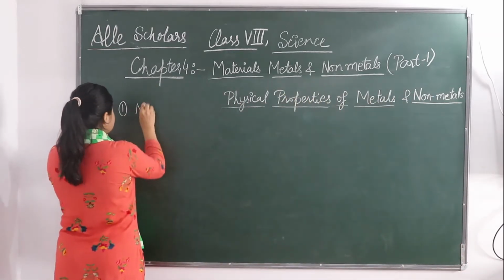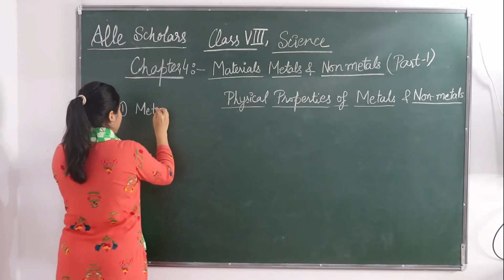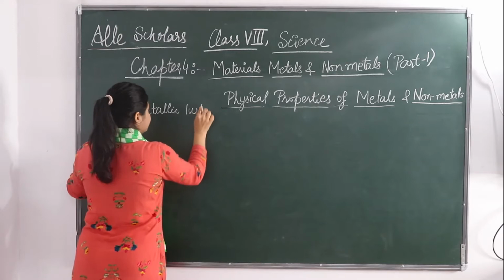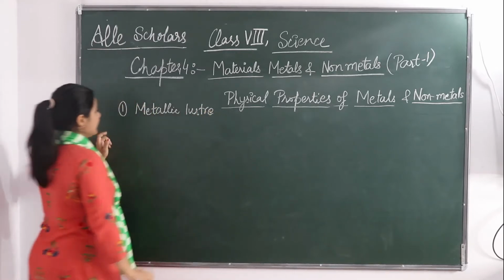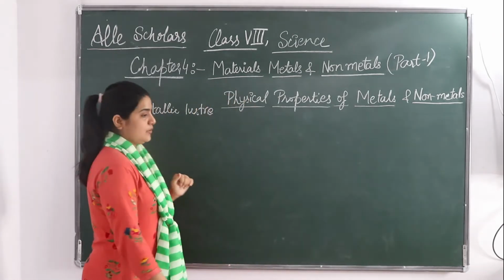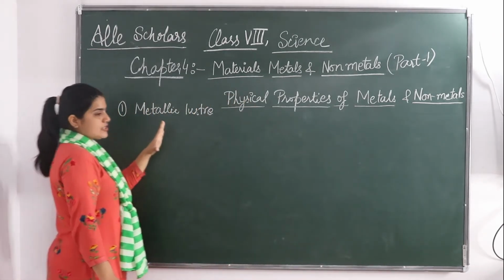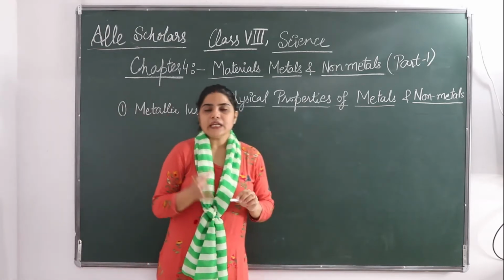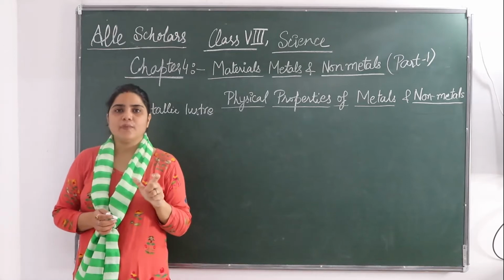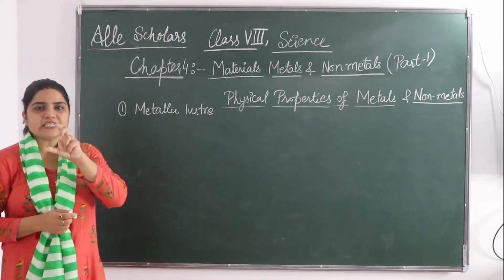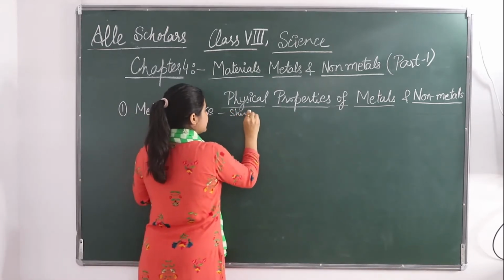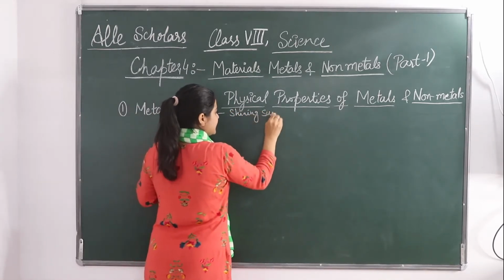Okay, so the first property is metallic luster. Luster means that if you see any metal in its pure form, it is going to have a very shiny surface.